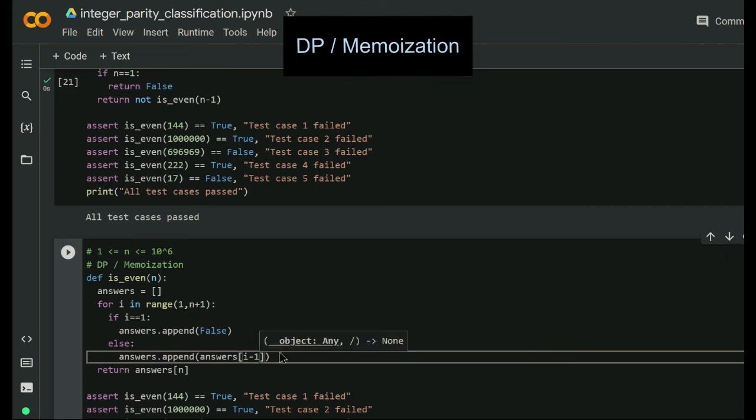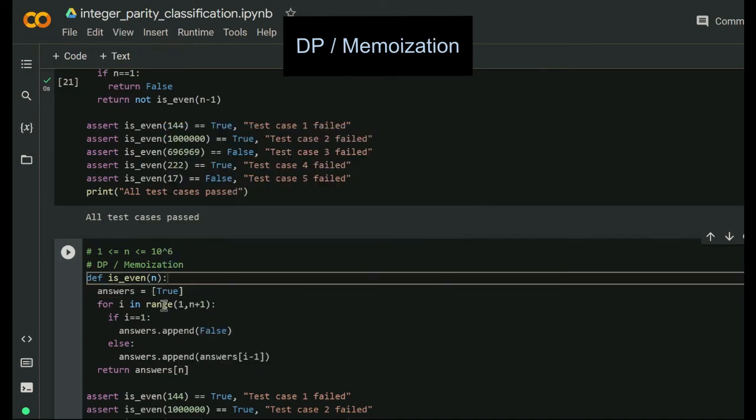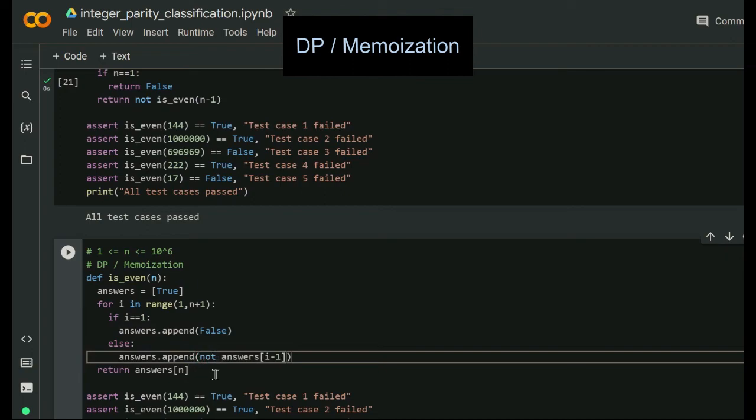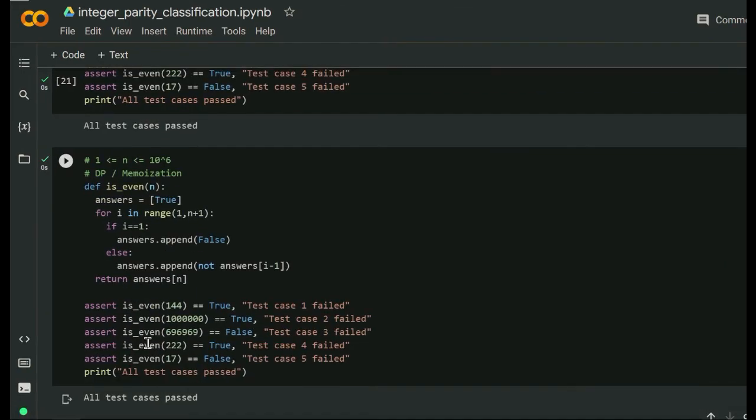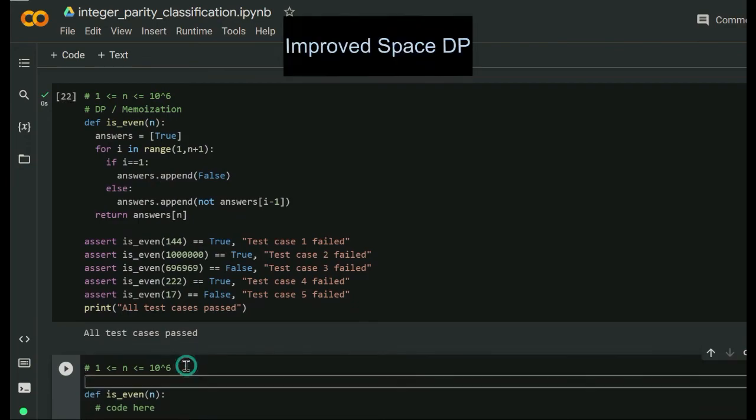And in fact, I think we would want to populate this starting parity of true, so 0 maps to true. I didn't think about if 0 should map to true or false, but it doesn't matter. And 1 would map to the next one, and that's why we're doing i minus 1. We're going to append 1 to it, and then all the other ones are going to use the values from before, and we should have the not value here. And there we go.